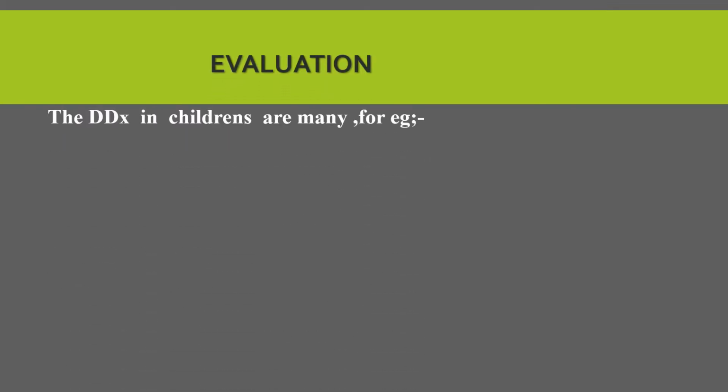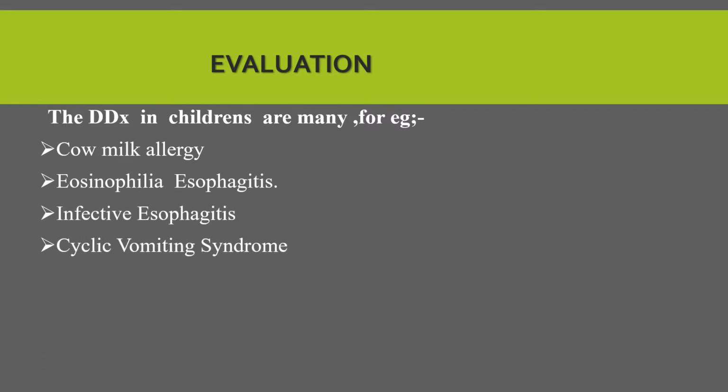Regarding evaluation, the differential diagnosis in children who are having gastroesophageal reflux disease includes cow milk allergy, eosinophilic esophagitis, infective esophagitis, cyclic vomiting syndrome, and hiatal hernia. And also achalasia can be a differential diagnosis for this disorder.